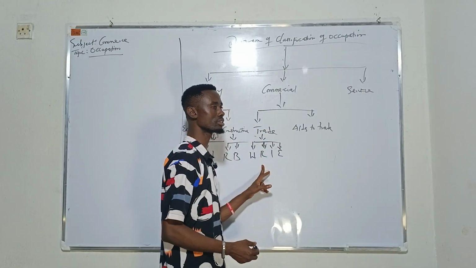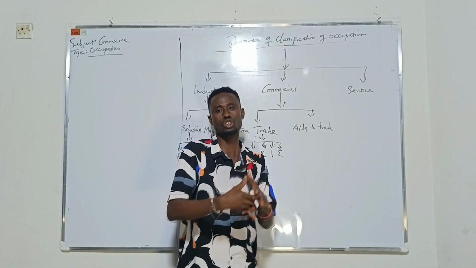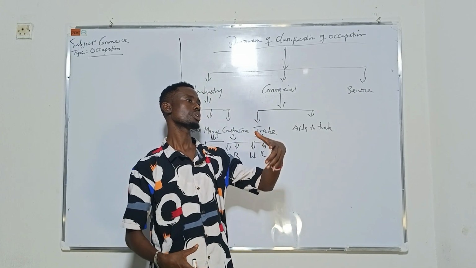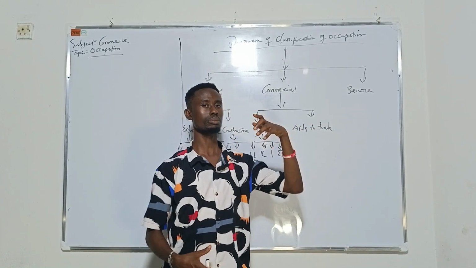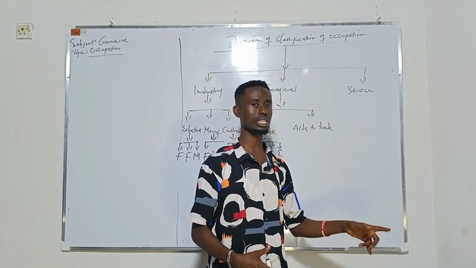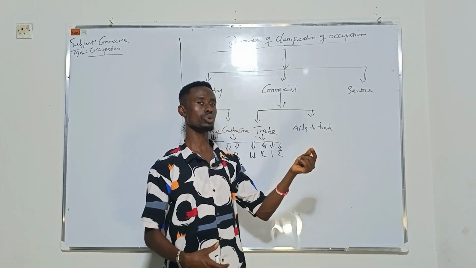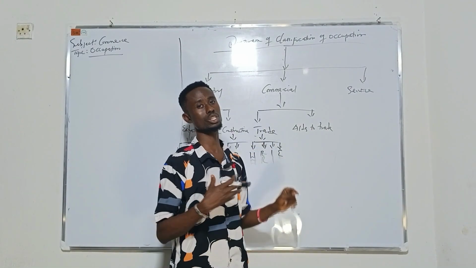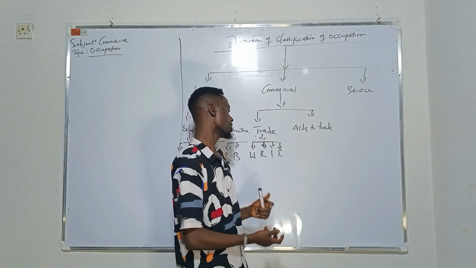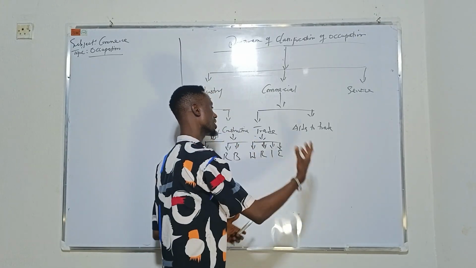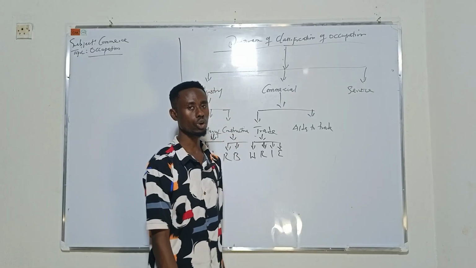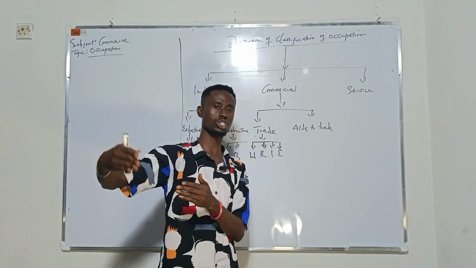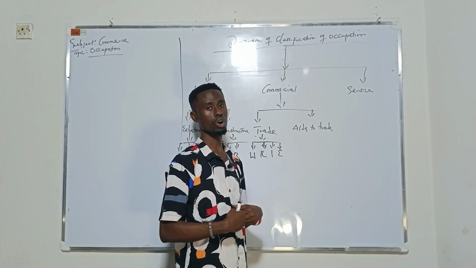Then we have the retail. Retail simply means buying in small units. So the producers sell to the wholesalers in large quantity. The wholesaler then sells it to the retailer in small quantity. The retailer buys in small quantity and sells to the consumer. The consumer consumes the food, but it passes through stages before you get to the consumer. These are the stages.